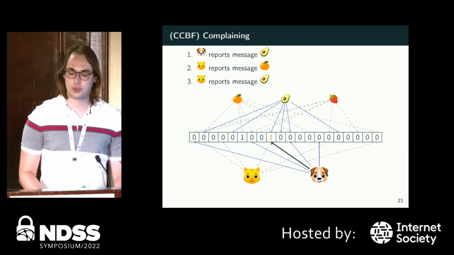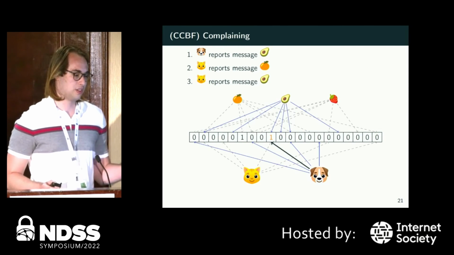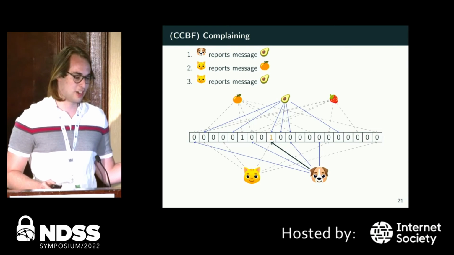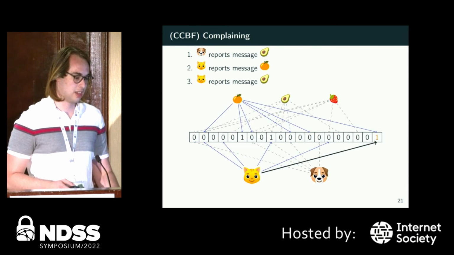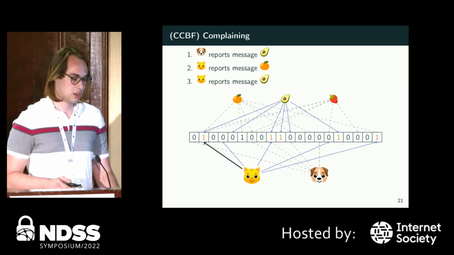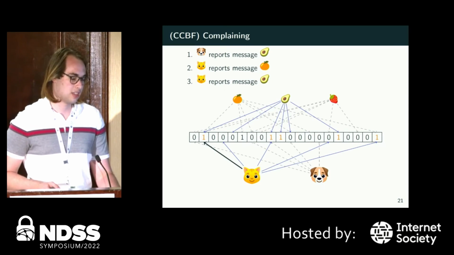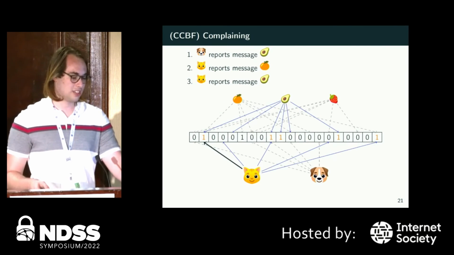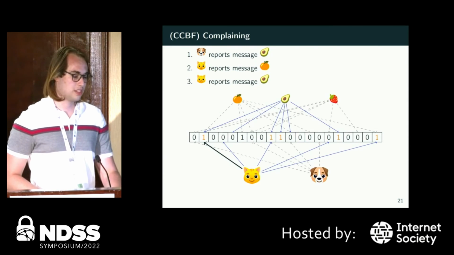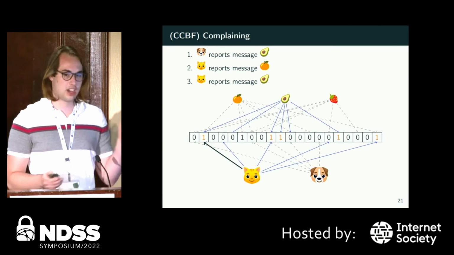So as far as what this looks like in practice, well, the dog might report a message, the avocado message, and then the cat reports the orange message, and then the cat goes ahead and reports the avocado message again and says, hey, look at all these slots that I'm looking at. Well, all these slots are 1, and this is for the avocado message.